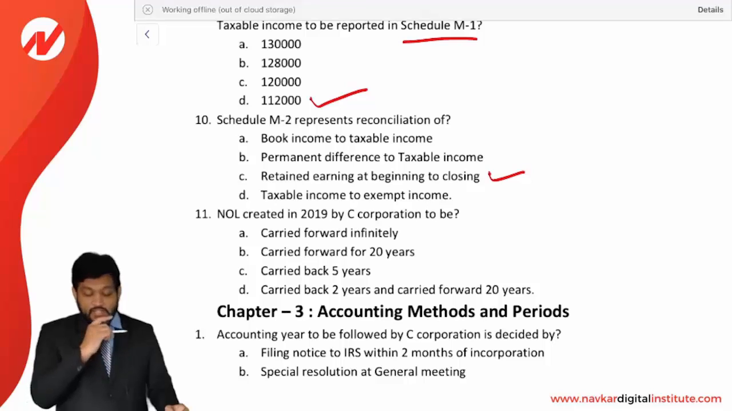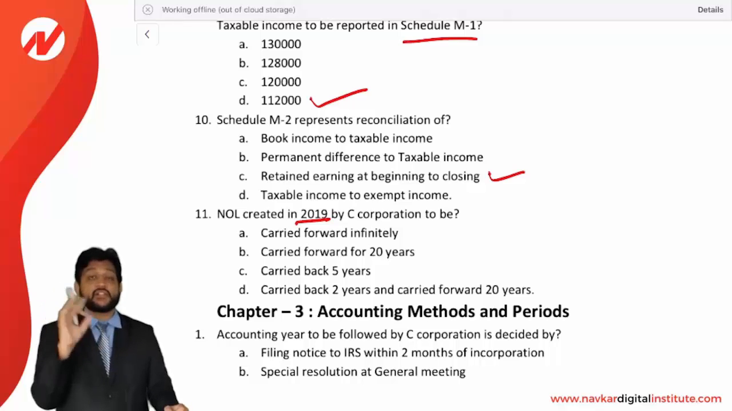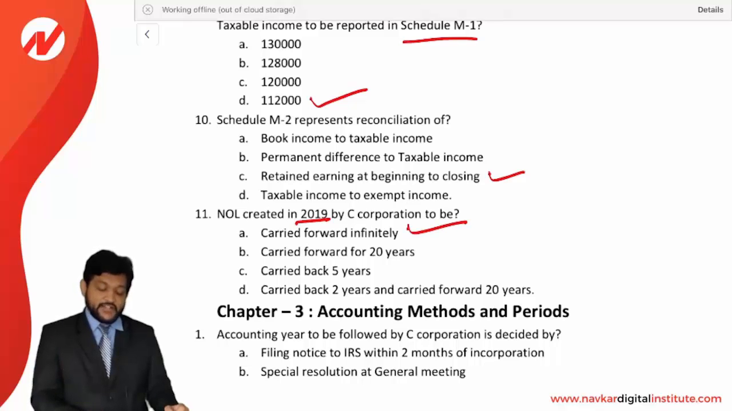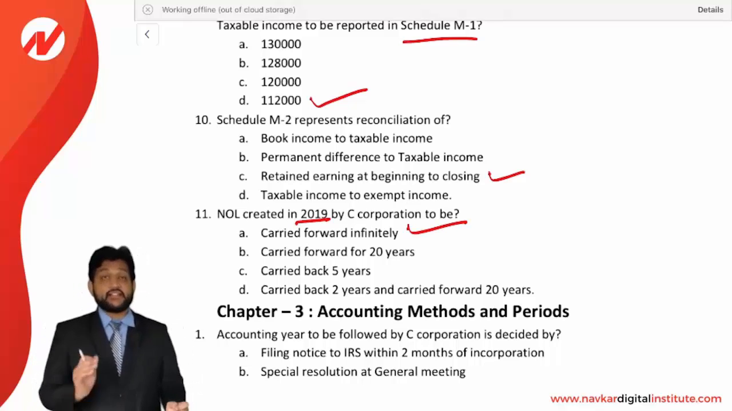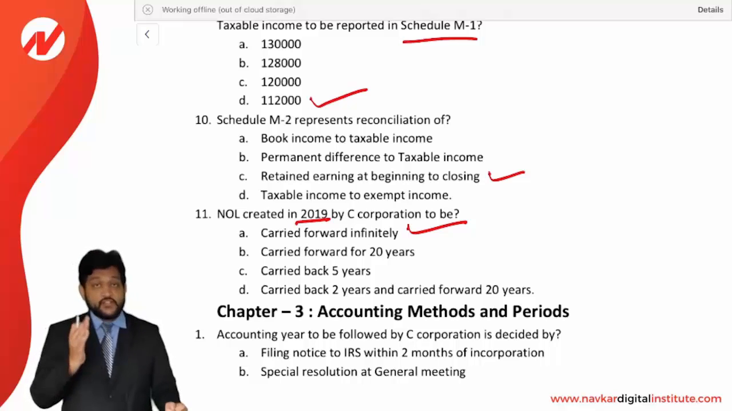Annual net operating loss created in 2019 by a C corporation is to be, okay, 2019, it is after 2018 or later. You remember, no carry back, only carry forward. So it will be carried forward infinitely. That is the option given. It means for 2018 or later, any year in which the annual loss is created, it will just be carried forward infinitely. No carry back provision is there. So answer A is the correct option. So these were the MCQs for chapter number 2.